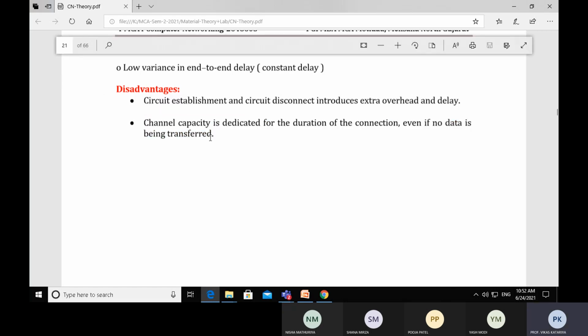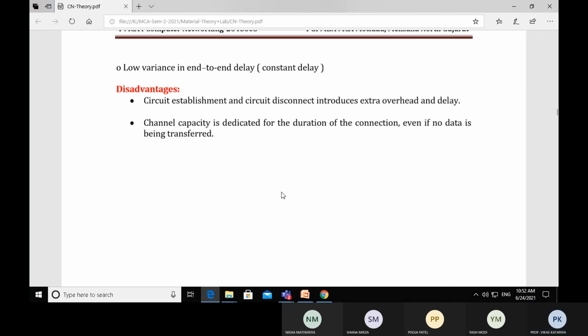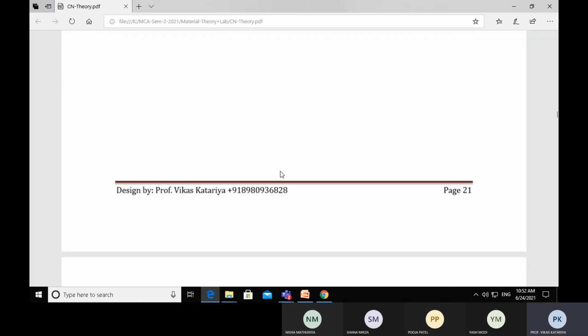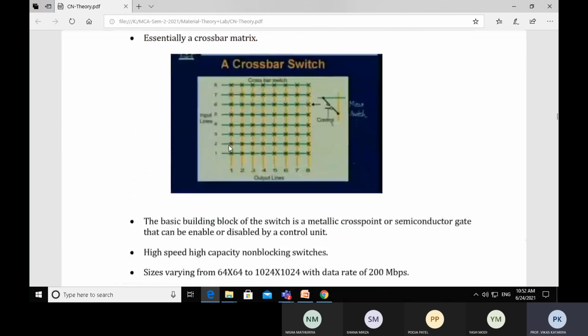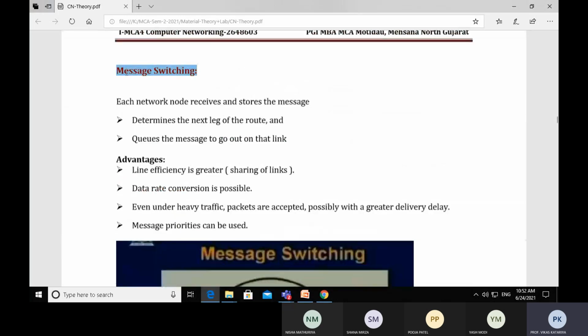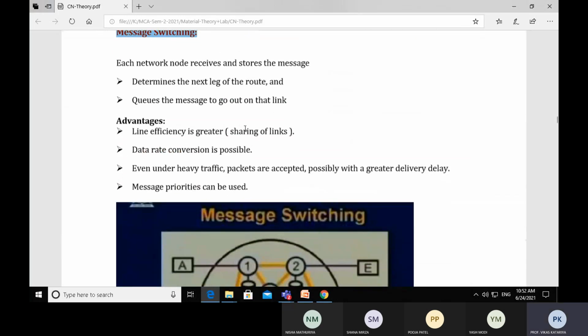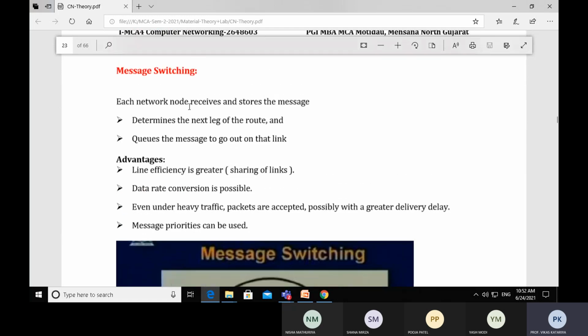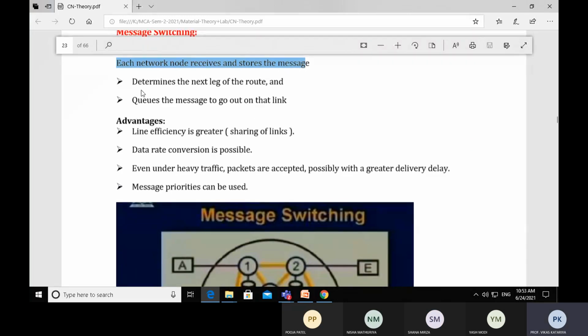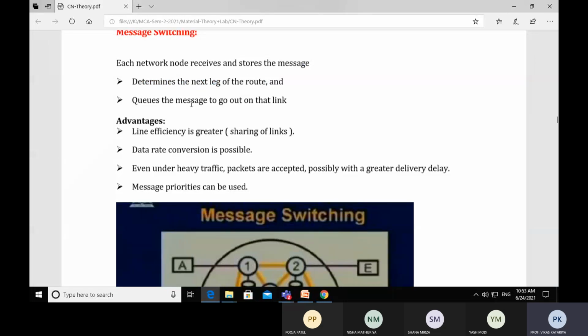In order to overcome this disadvantage, the next switching technique comes into the picture, which is message switching. The major concept of message switching is that each network node receives and stores the message, determines the next leg of the route, and queues the message to go out on that link. Now, what does it mean?